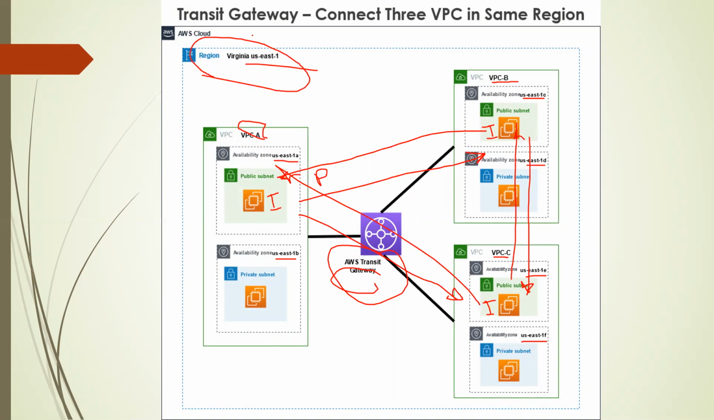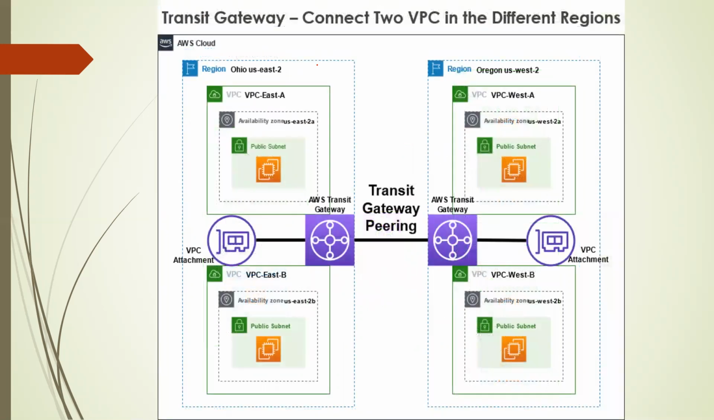But when we use the transit gateway in a different region, we will take two regions in the next one, connecting two VPCs in different regions. So we will use US East 2 and US West 2. Here we will create two VPCs in one region. First we will create VPC East 1 and VPC East 2, and create one instance here in this region.